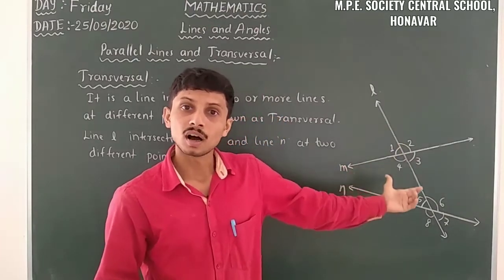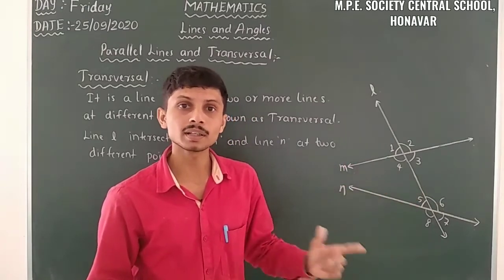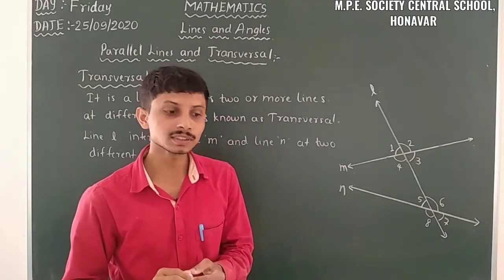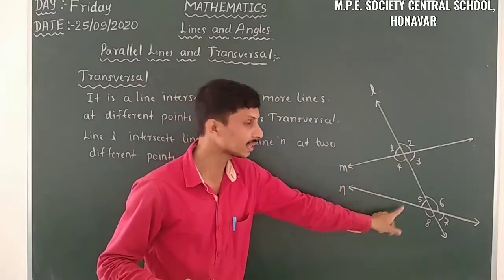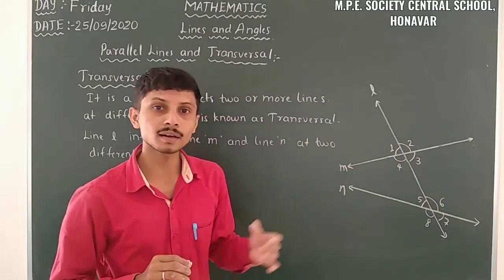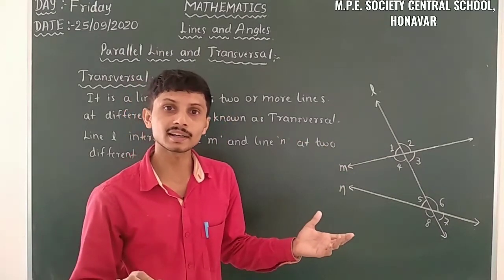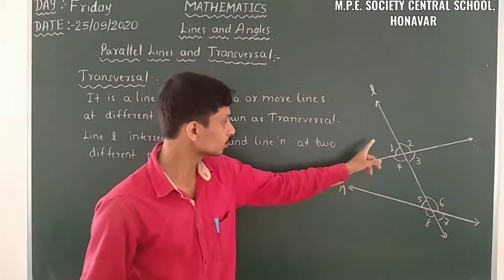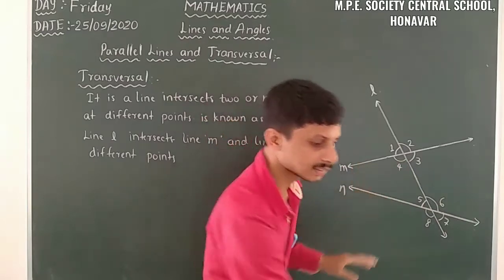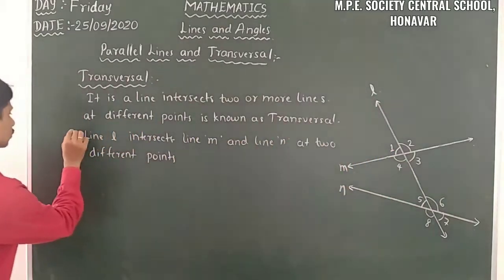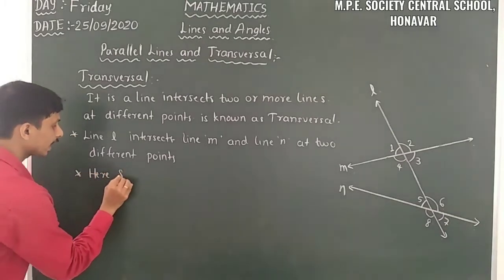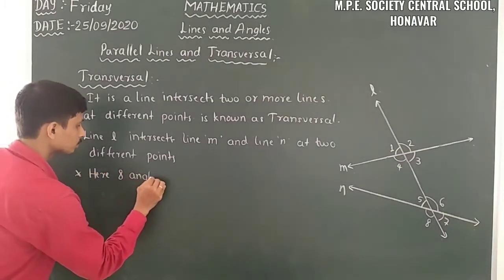Around the intersecting point, 4 angles are formed, and likewise it continues. In this case 2 lines are there, so totally 8 angles are formed. What are those? 1, 2, 3, 4, 5, 6, 7 and 8. So let us name them. Here 8 angles are formed.